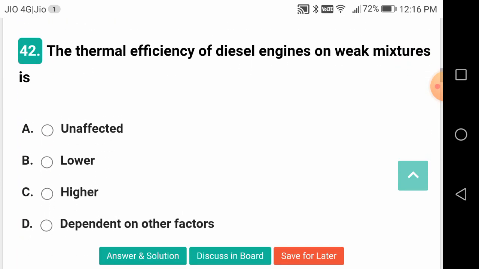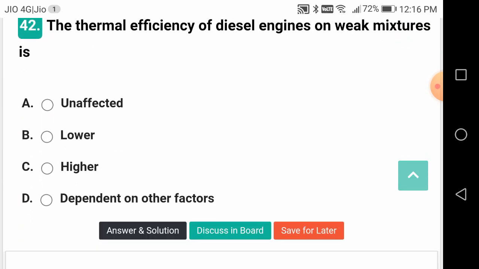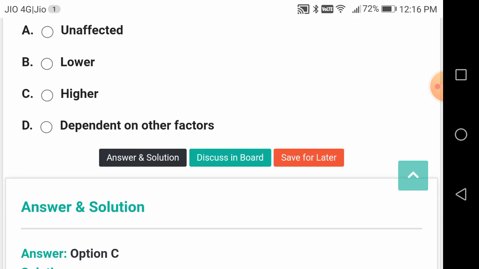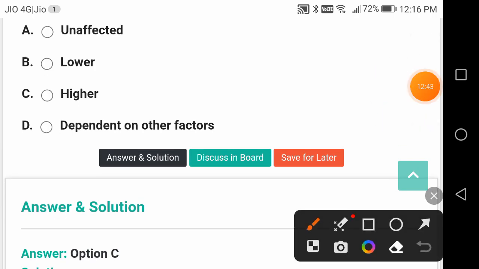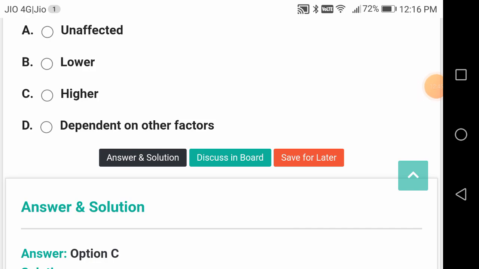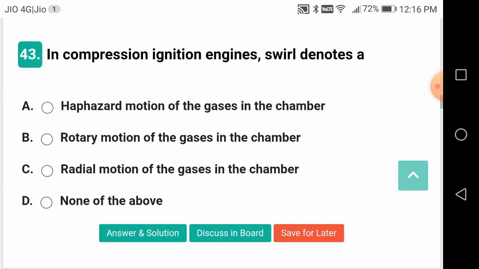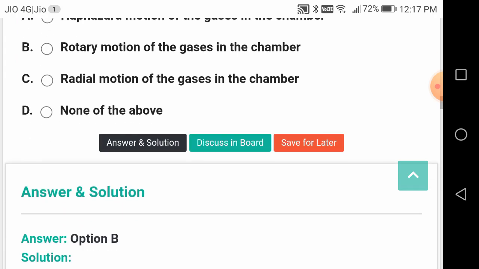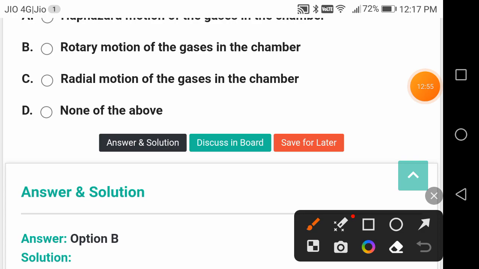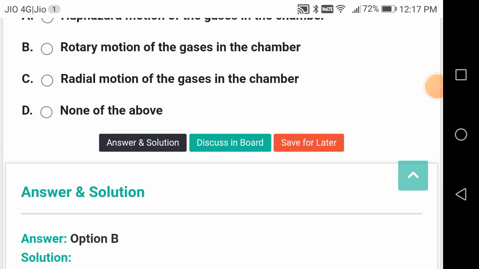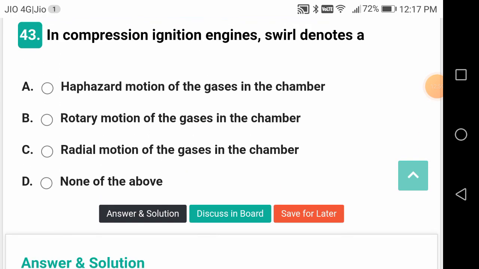The thermal efficiency of diesel engines on weak mixture is higher. Weak mixtures result in higher efficiencies in case of diesel engines. In compression ignition engines, swirl denotes what? What is swirl? It is the rotary motion of the gases in the chamber. Rotary motion, neither the radial motion nor haphazard motion.